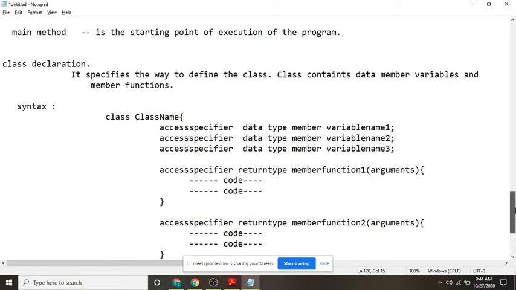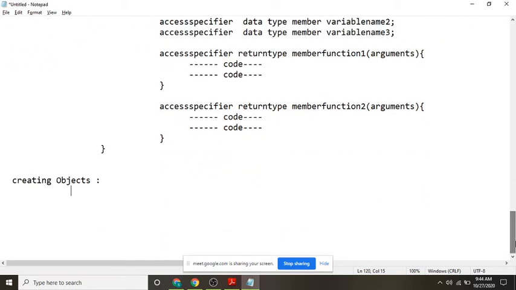And one more thing, when we create a class, will the compiler allocate memory? Can anyone of you tell, when the class is created, will the compiler allocate memory for member variables and member functions? Did you all understand my question?